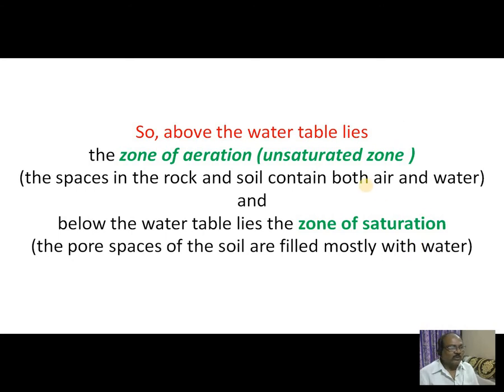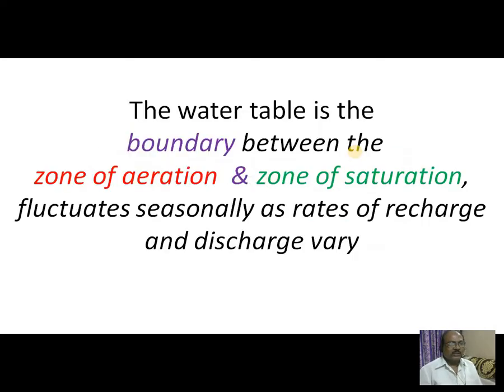So above the water table lies the zone of aeration, that is the unsaturated zone, and below the water table lies the zone of saturation, that means the pores of the soil are filled mostly with water. The water table is the boundary between zone of aeration and zone of saturation, which fluctuates seasonally as the rates of recharge and discharge vary. So always the water table fluctuates. This is because of recharge and discharge conditions.